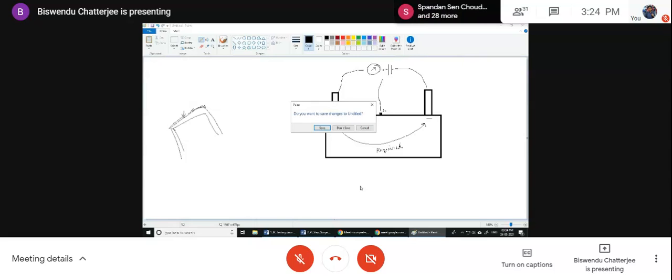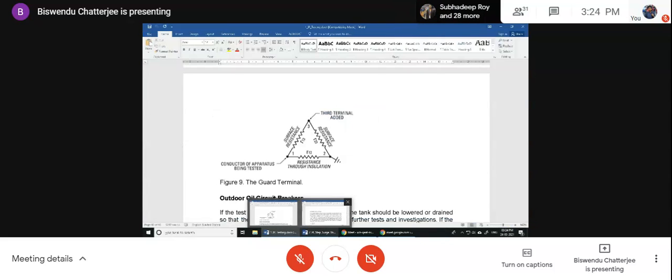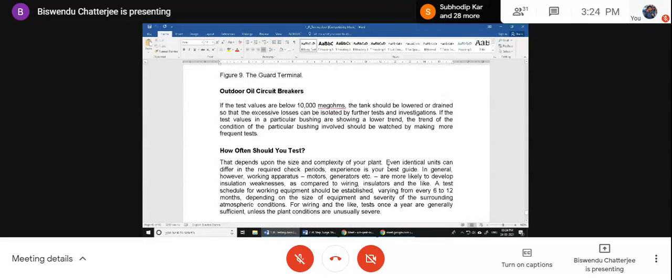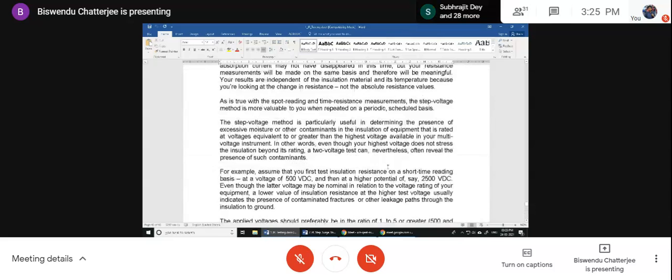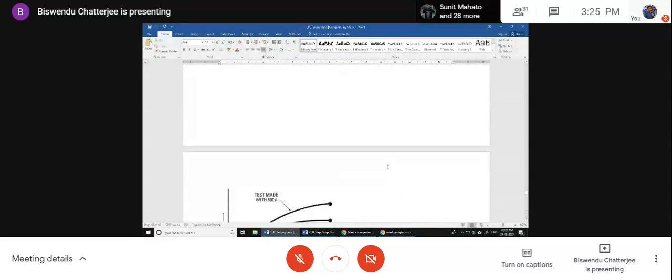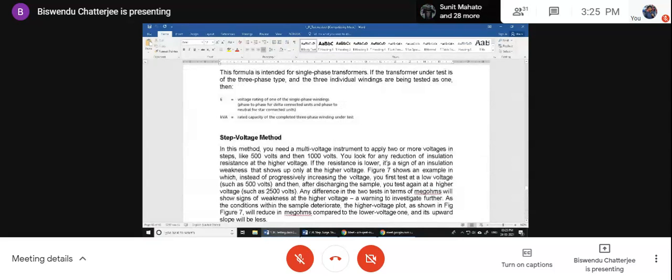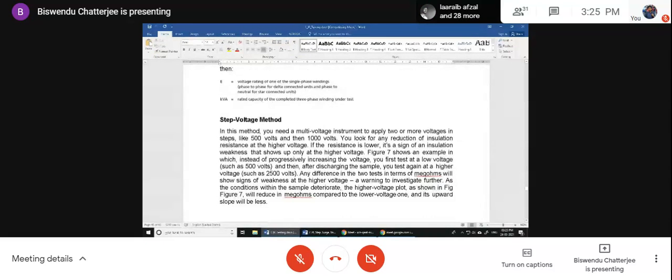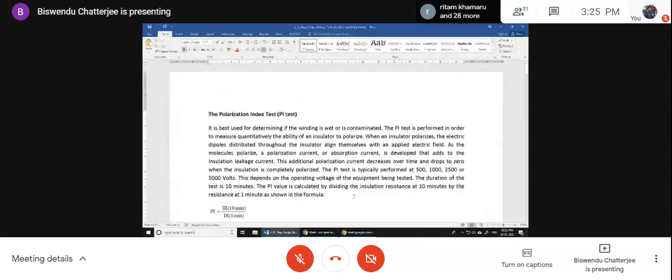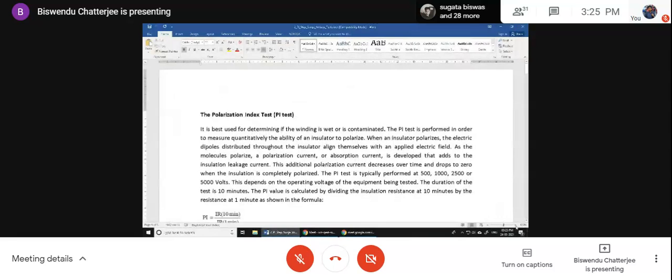I hope that you will give the assignment examination. Otherwise you have to read very carefully all these points. For assignment, nothing is required. You just read it, and whatever assignment will come, you can just give the answer. But still, as an engineer, you have to take all these points. In the next class, I will explain all these tests.